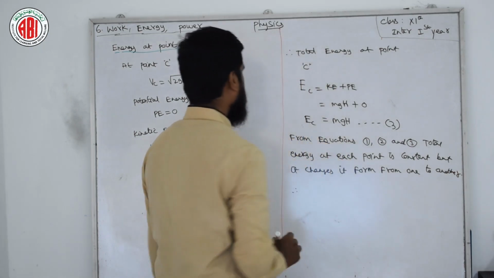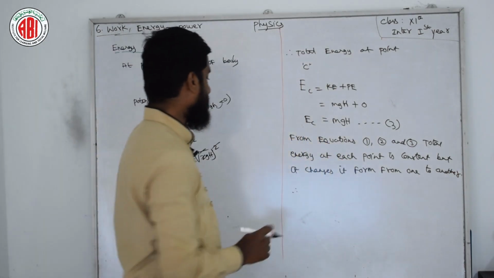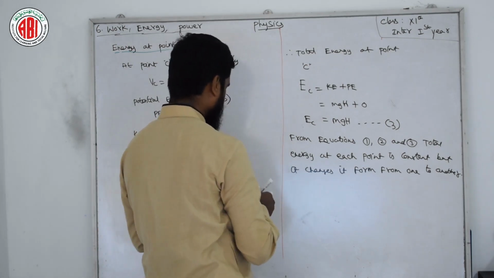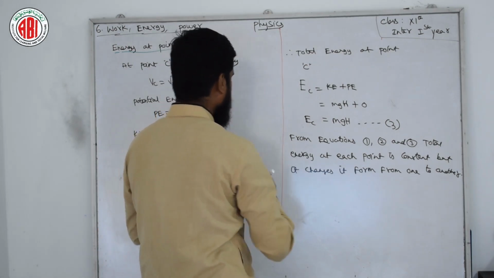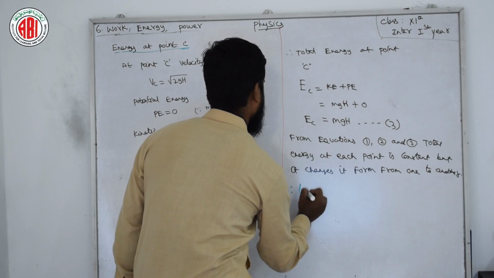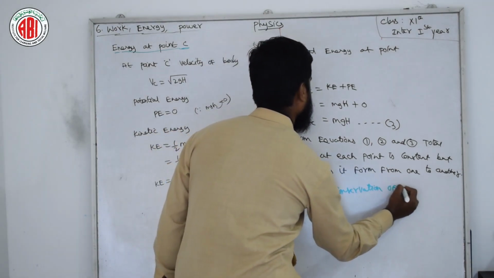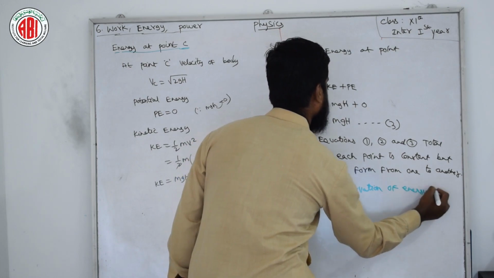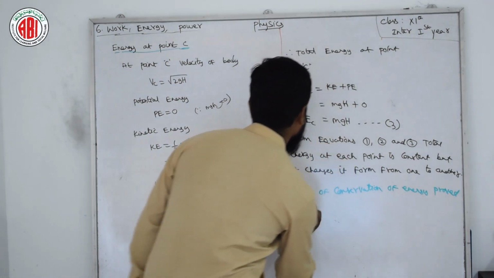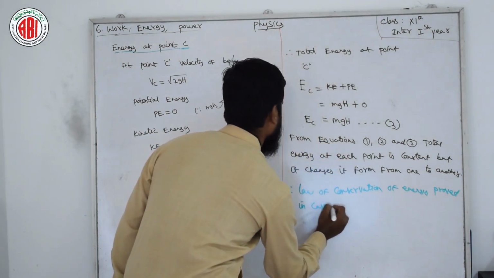Therefore, law of conservation of energy is proved in case of freely falling body. I can write the last statement here.